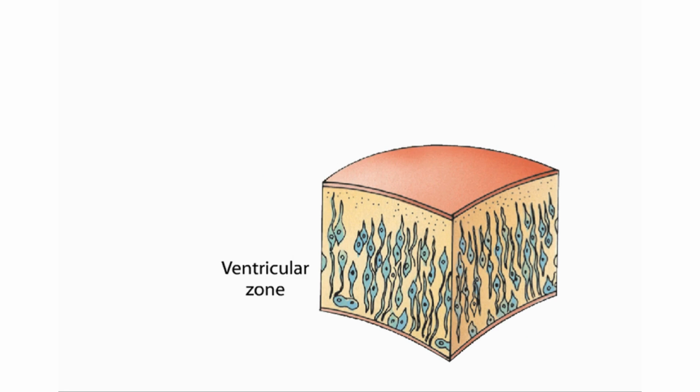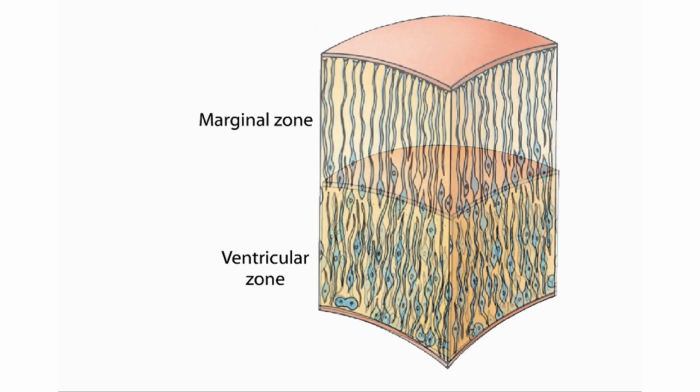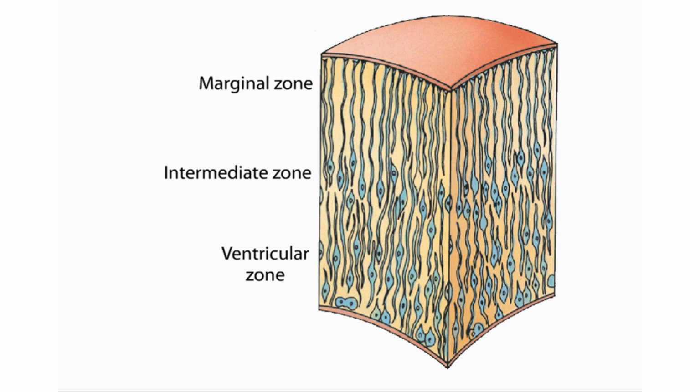Eventually, some cells leave the ventricular zone, forming a second layer of cells called the marginal zone. Later, an intermediate layer develops as the wall thickens. Cells in the intermediate zone will then begin to differentiate into both neurons and glia.